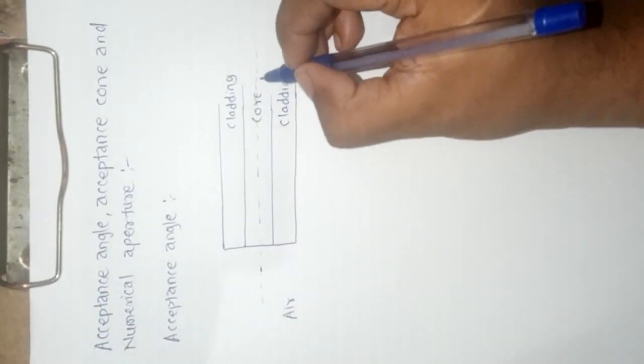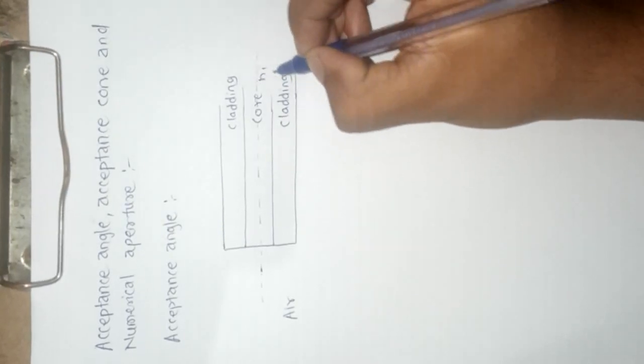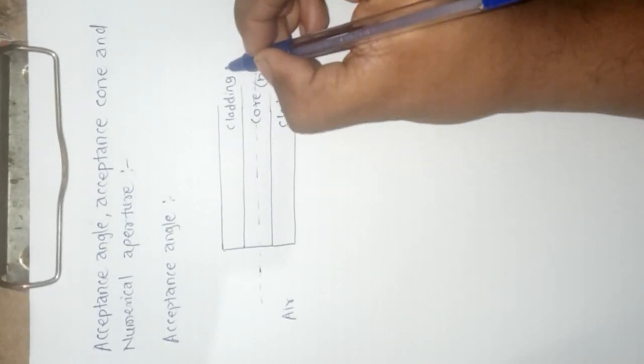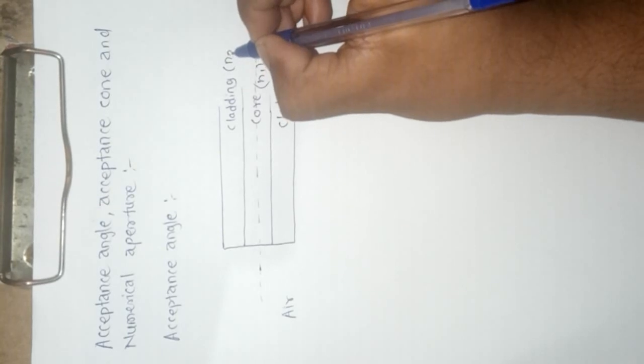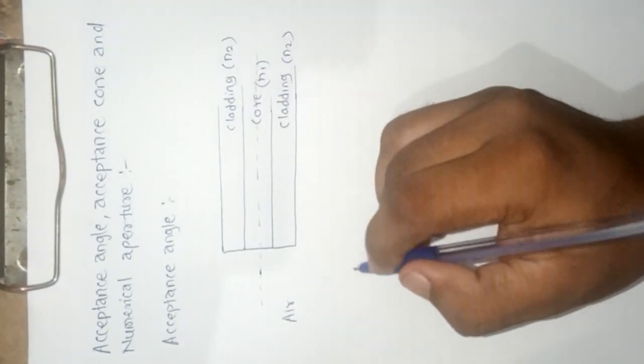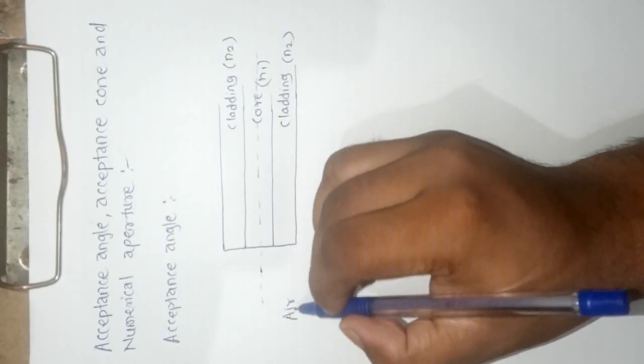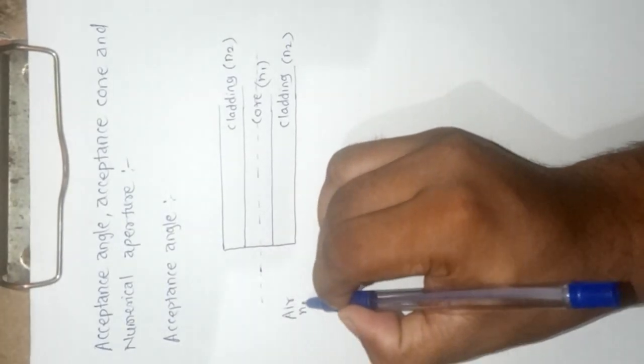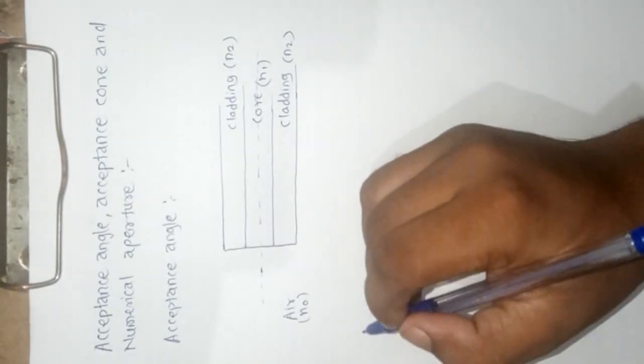Suppose this core has refractive index n1 and this cladding has refractive index n2. Here also n2. And this is the air medium. Suppose its refractive index is n0.